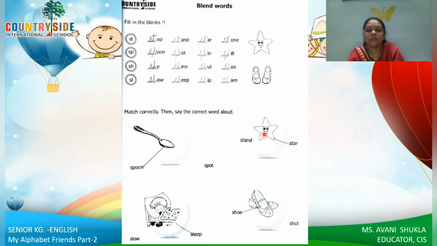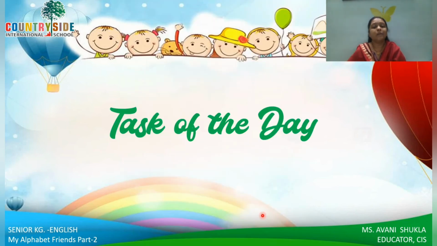So we will match it with the star. Then slow and sleep. So we will match it with sleep. Then here we have shoe. So we will match it with the shoe. This is very easy, children. Only two sounds you have to write and only matching, right? Circling. So it is very easy. Okay, you can do it on your own.